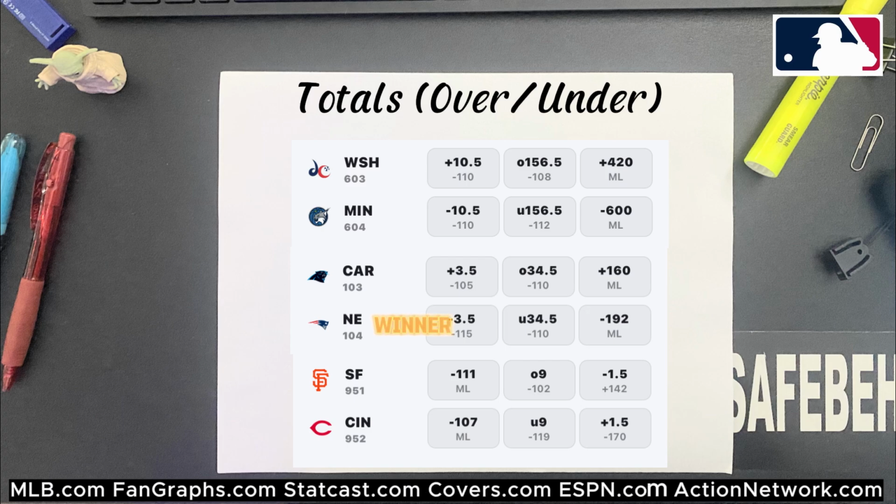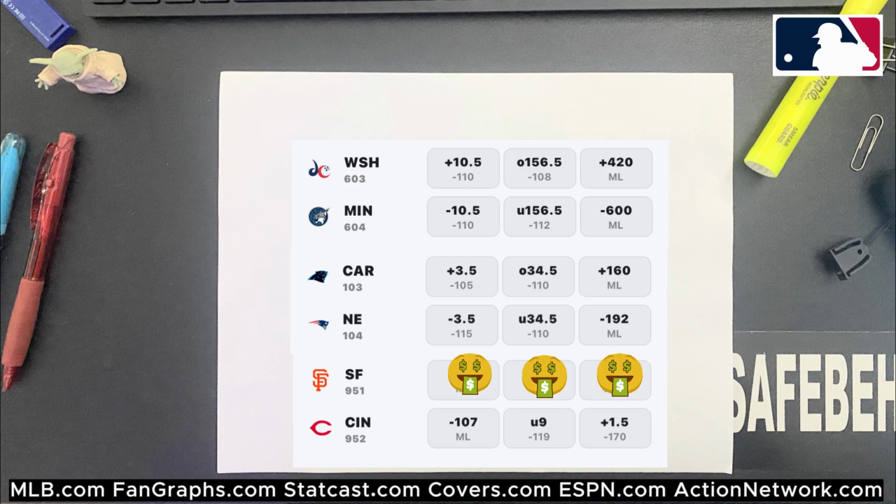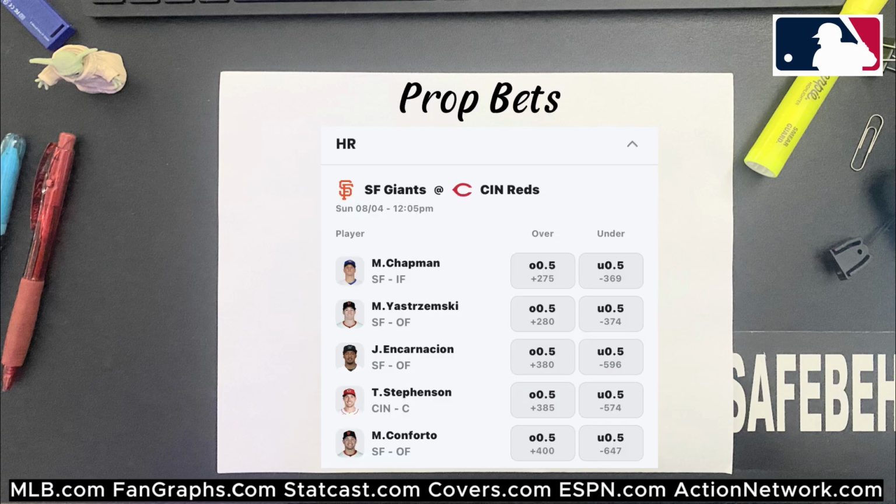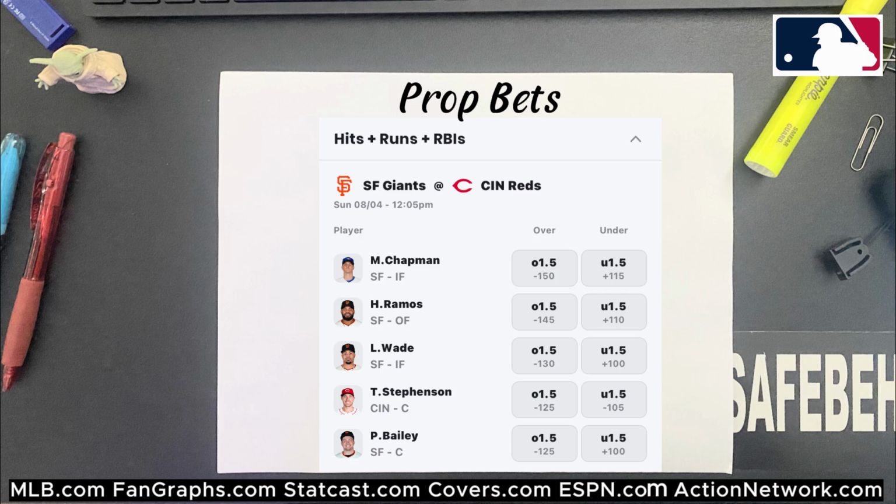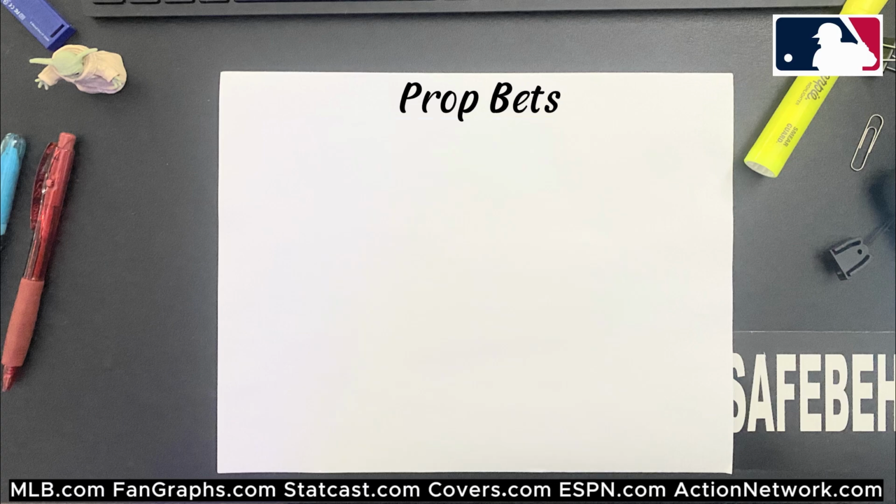This baseball game was already played on the 4th of August. It was 8-2 Giants, meaning the over 9 hit, and the Giants' moneyline hit, and the run line also cashed. Prop bets in baseball can include player-specific outcomes like number of strikeouts by a pitcher, total home runs in a game, RBIs, things like that.